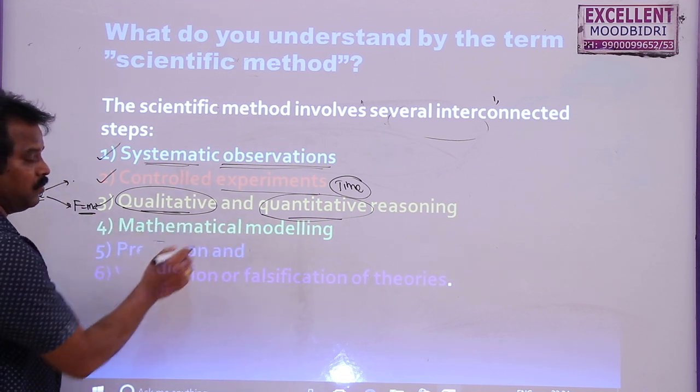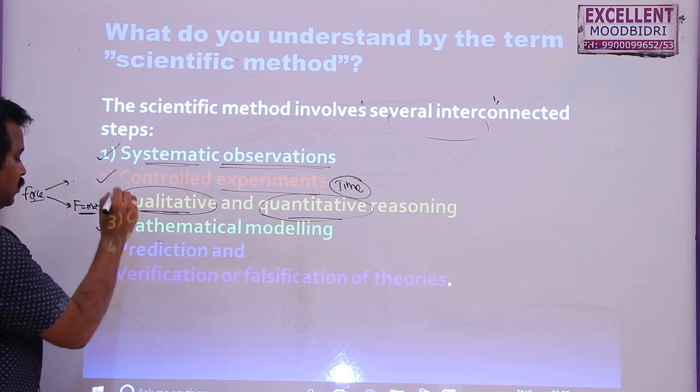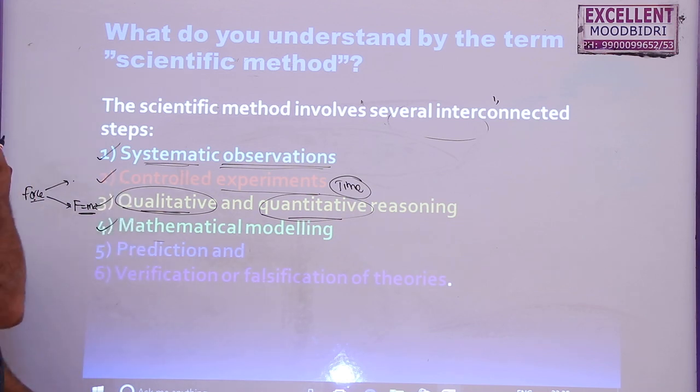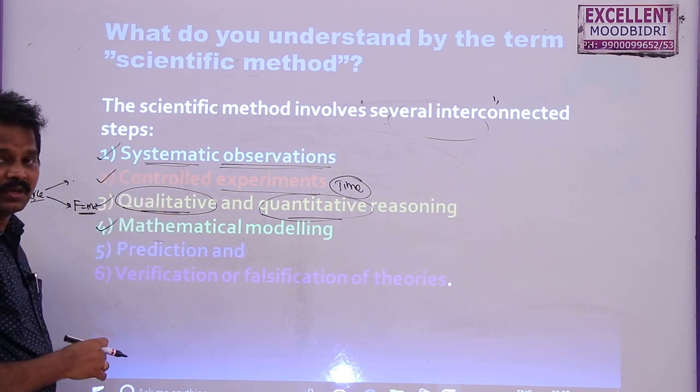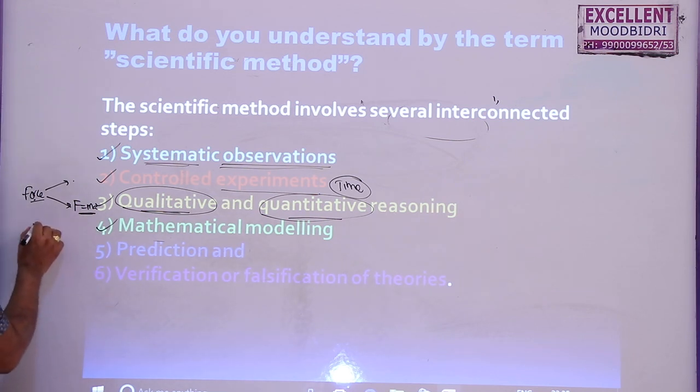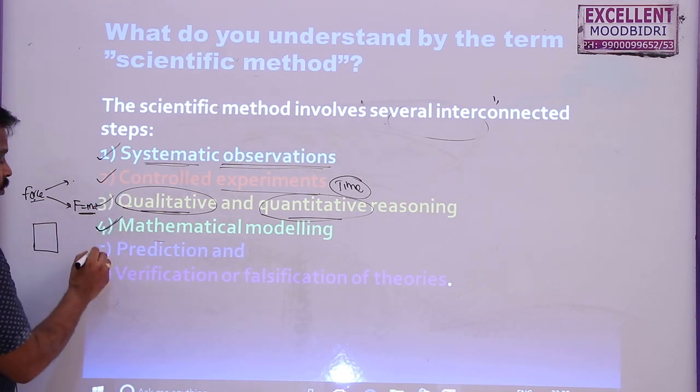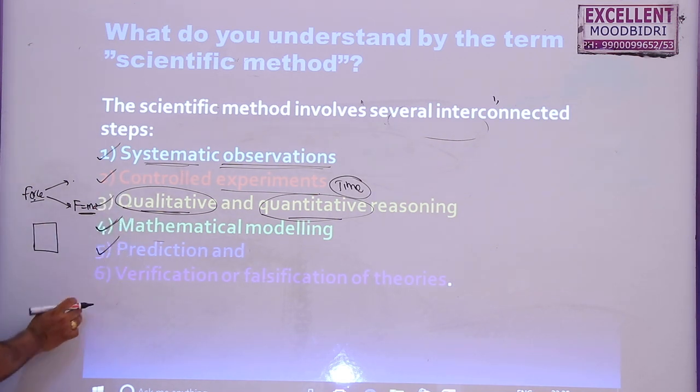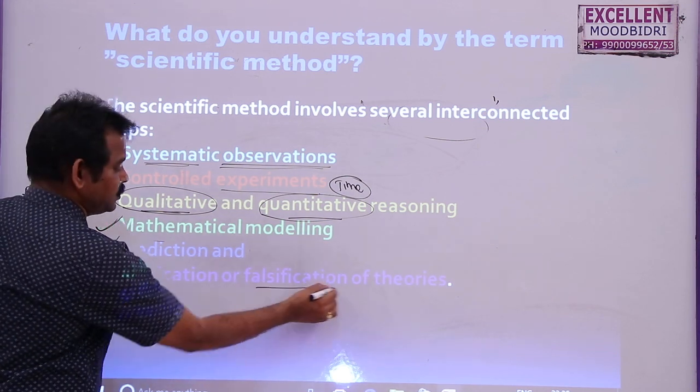After that, mathematical modeling. What is this mathematical modeling? Suppose you want to make a Carnot engine, a heat engine. First of all we need to make a small model and we need to see whether this model works or not. After that we will predict whether it is useful or not. Then we will verify or falsify.